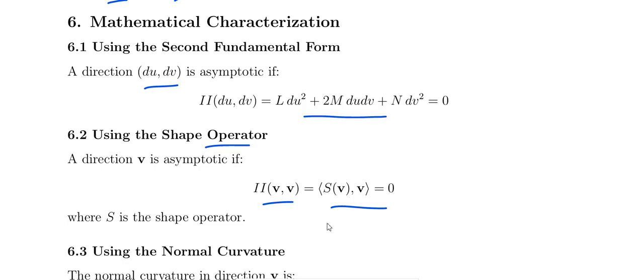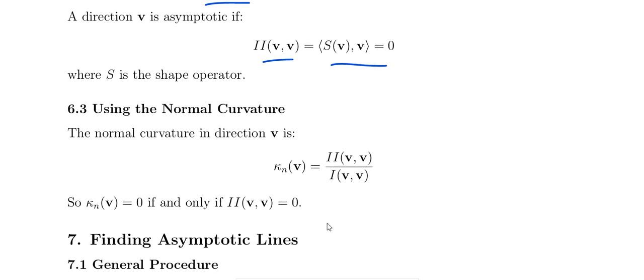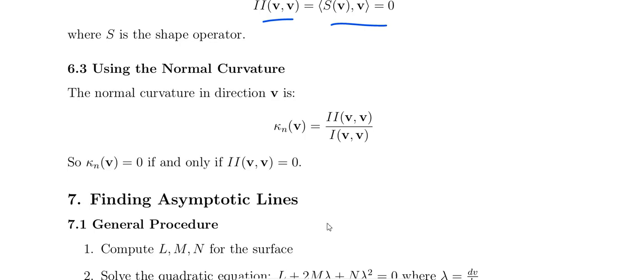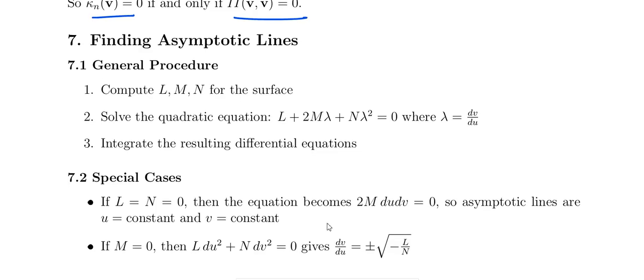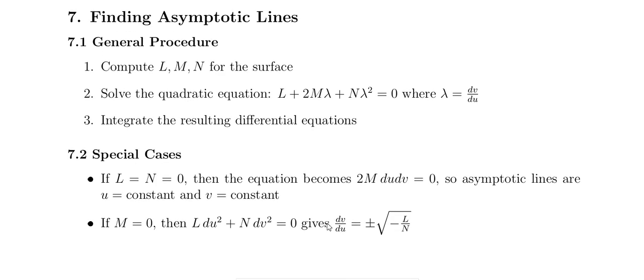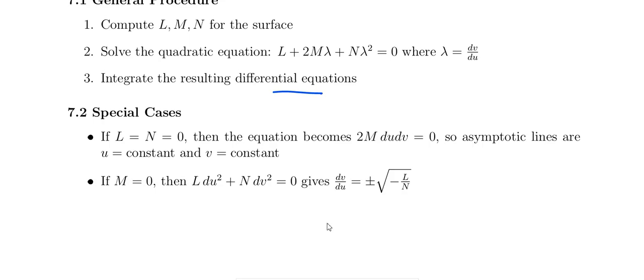Okay, the shape operator, leave it. Using the normal curvature in the direction v, the shape operator use panni potukken, you normal proceed pannalam. Then normal curvature equal to 0, the second fundamental form equal to 0. And general procedure பார்த்தீங்கன்னா LMN கண்டுபிடிக்கணும் and quadratic equation கிடைக்கும் அதில் lambda equal to dv by du and integrate the resulting differential equation, then we get the solution that is called the asymptotic lines.